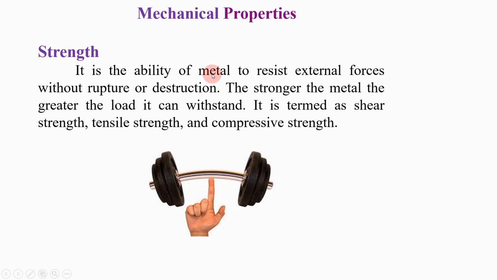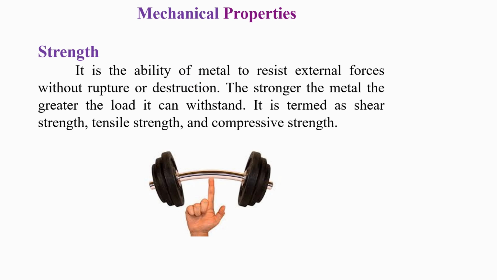Strength is the ability of metal to resist external forces without rupture or destruction. Rupture means breaking. Suppose any external load or force acts on a metal.